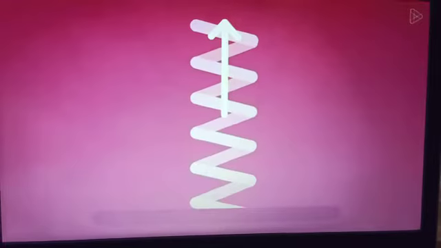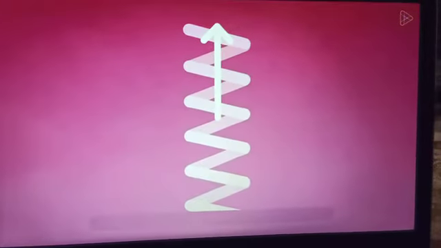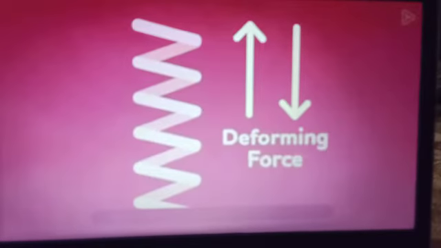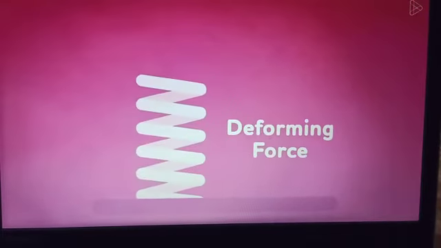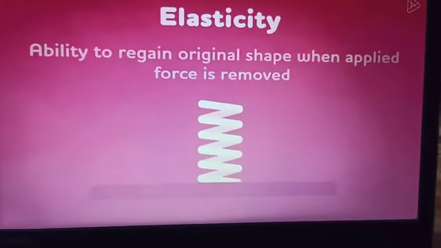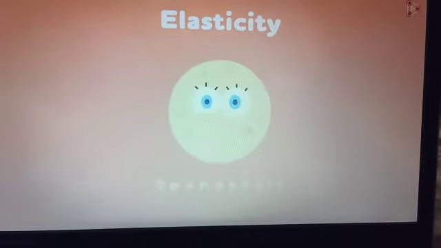If we take an example of a helical spring, when forces of compression and extension are applied on the spring, both are in opposite directions but equal in magnitude. That is called a deforming force because it can change the shape of the helical spring. If we remove the forces, it regains its shape. The ability to regain the original shape when the force is removed is called elasticity.